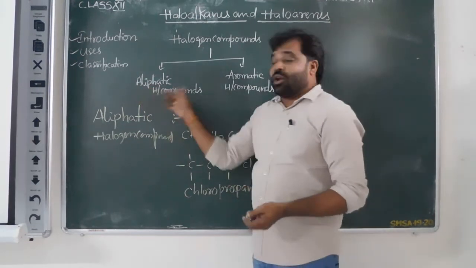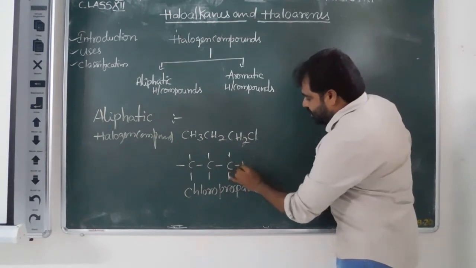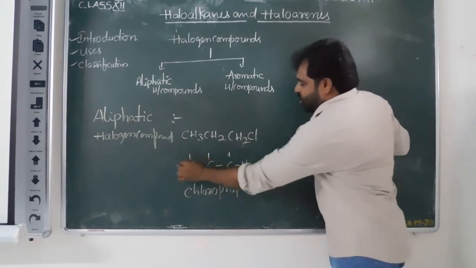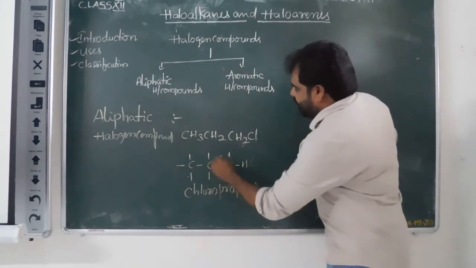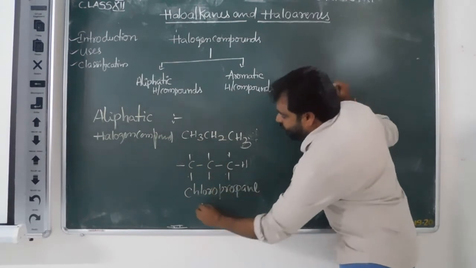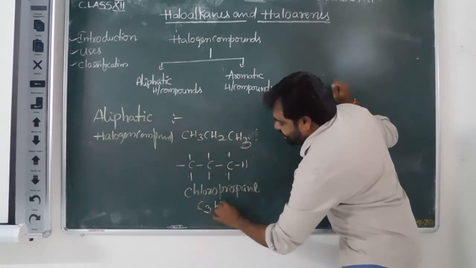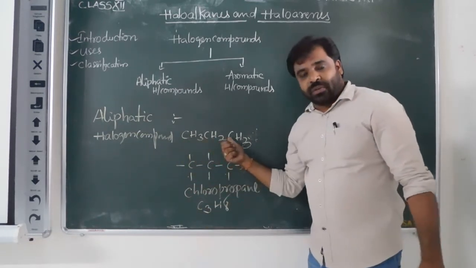Chloropropane, aliphatic halogen compound. Why? Because before that there were 1, 2, 3, 4, 5, 6, 7, 8 hydrogens. The molecular formula of this compound is C3H8. C3H8 is propane. This is the aliphatic hydrocarbon.